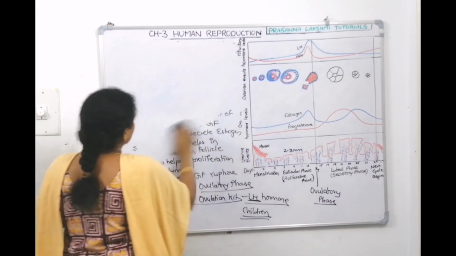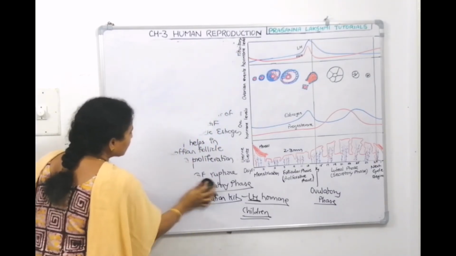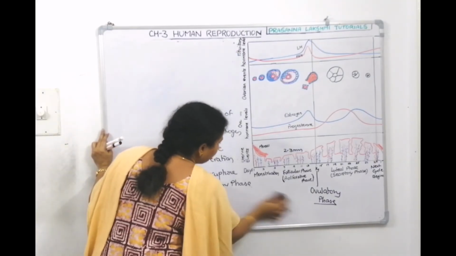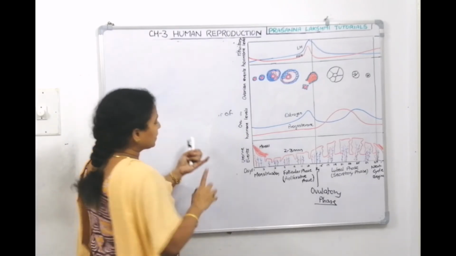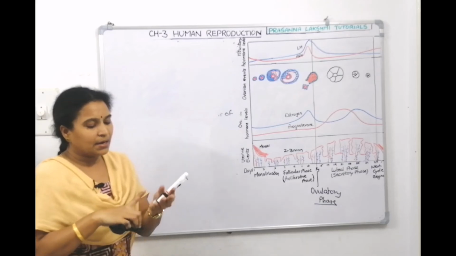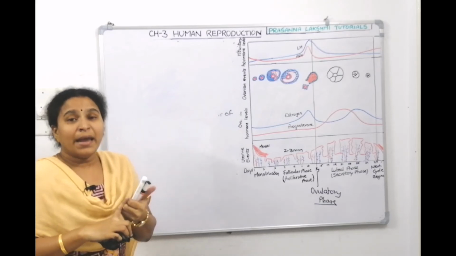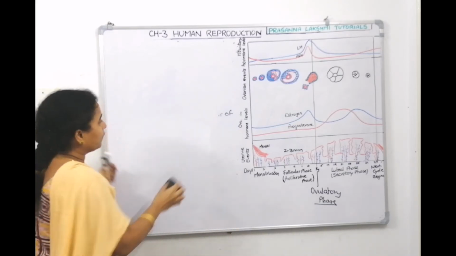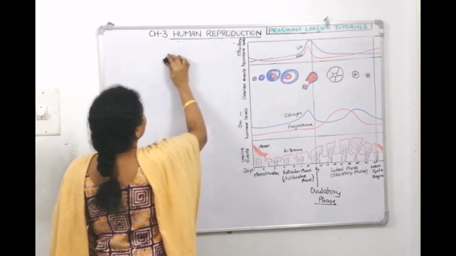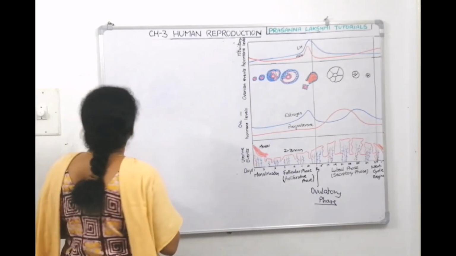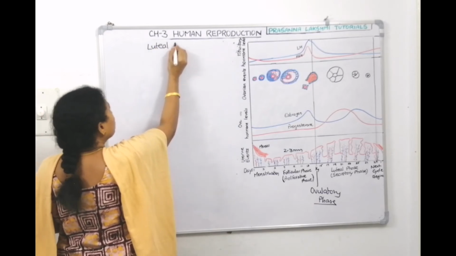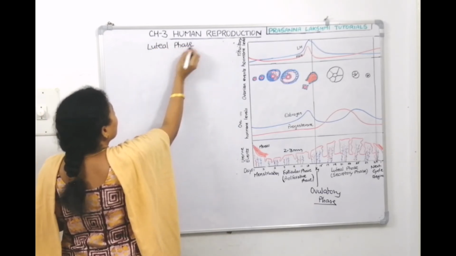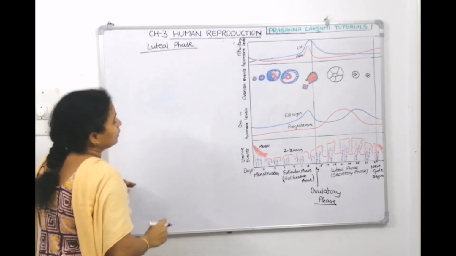Now among these three phases, the secretory phase is the longest, because the menstrual phase is only 5 days. Then from the 6th day to the 14th day, meaning 6, 7, 8, 9, 10, 11, 12, 13, 14, 8 to 9 days is only the follicular phase. Now the remaining 14 days come under the secretory phase, or luteal phase. What is it called? It is called the luteal phase. Now what happens in this luteal phase?